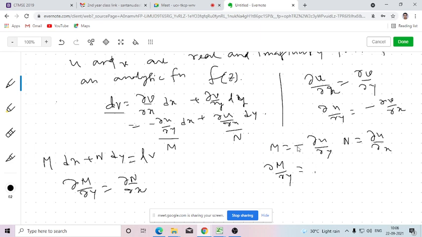So that will be the second derivative, del 2u del y2. Is that clear or not?